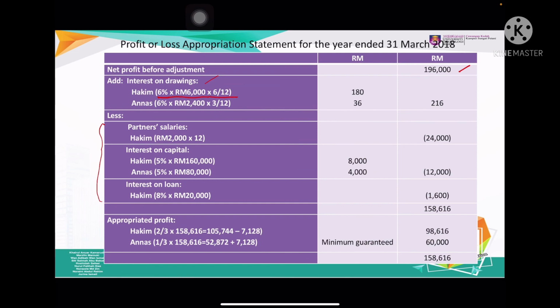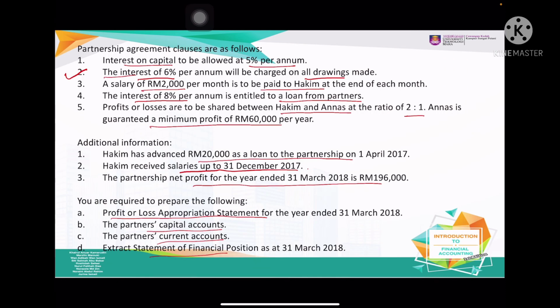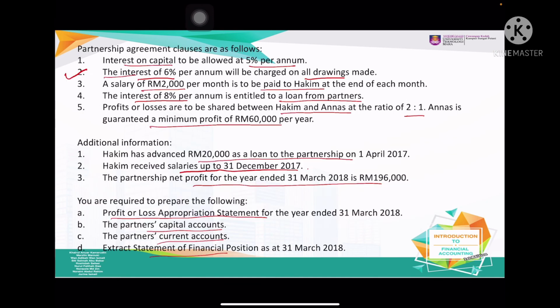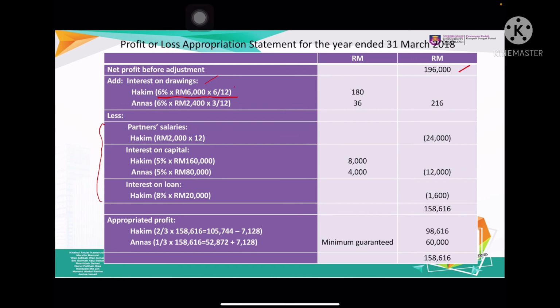Why 6/12? Because the drawing here is from 1st October: October, November, December, January, February, March. That is 6 months, so this is the reason why we times 6/12.